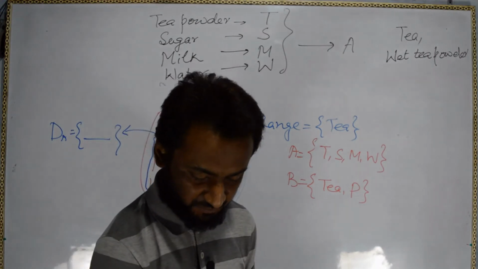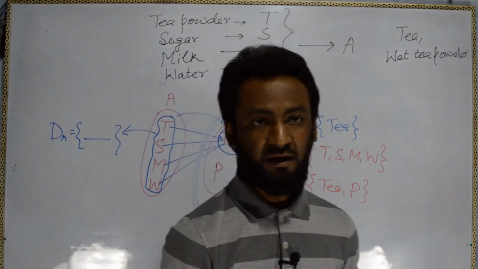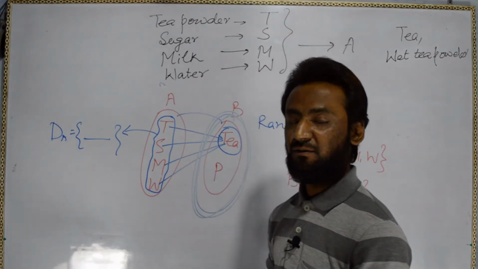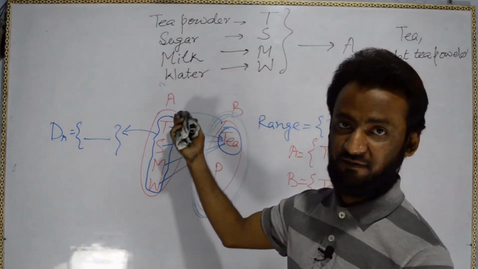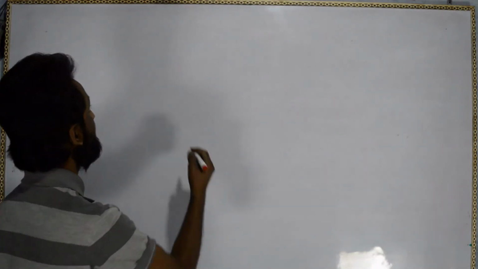Next we will go for the rules. How will we find the domain, codomain and range if a function is given? Next we will go for the rules to find the domain.